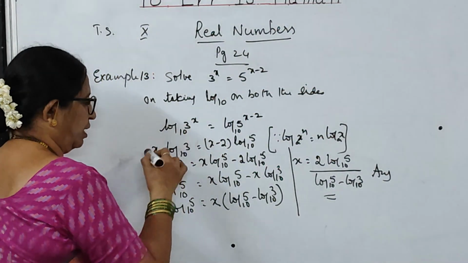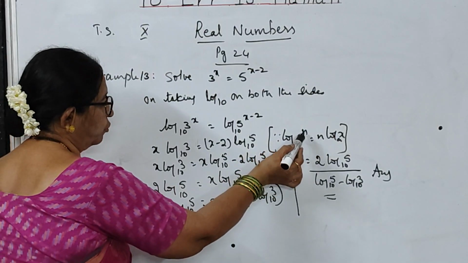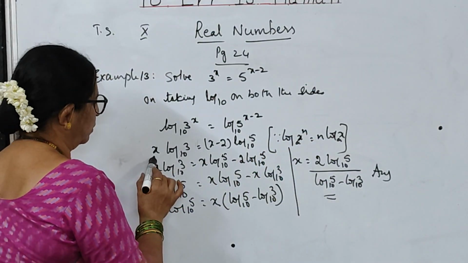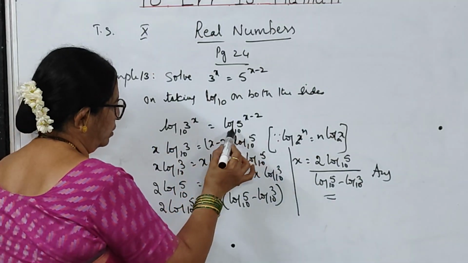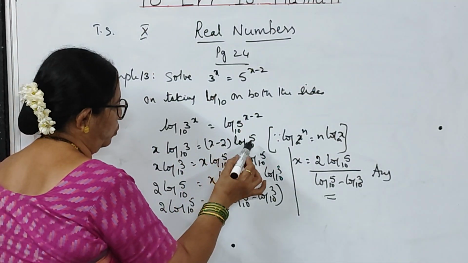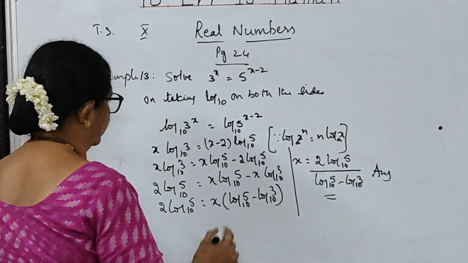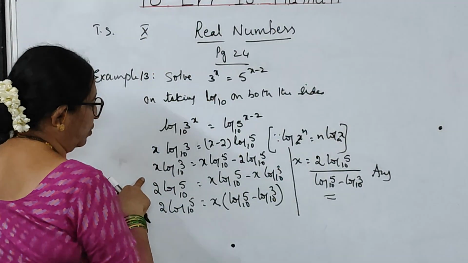So again this I have converted basing on the rule log x to the power of n to the base a is n log x to the base a. Basing on that rule, x log 3 to the base 10 is equal to (x minus 2) into log 5 to the base 10. This is distributive property, I can use it here. The left side as it is, I can leave because it itself is the simplified form.